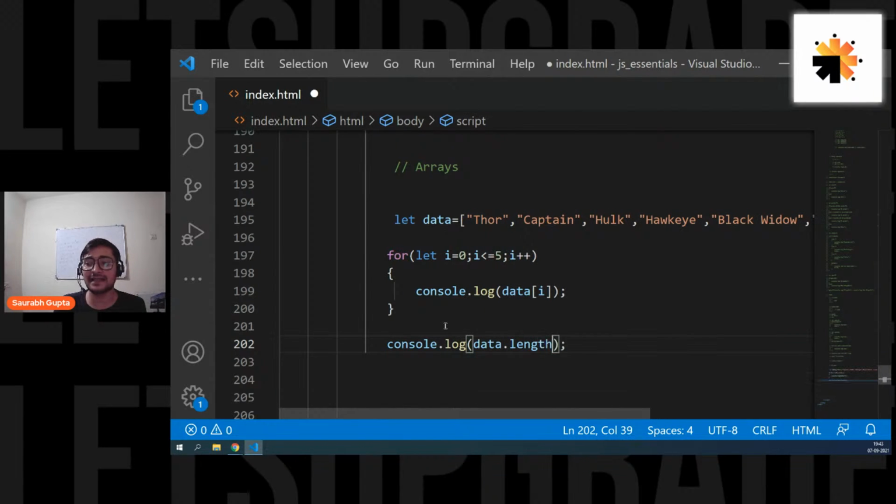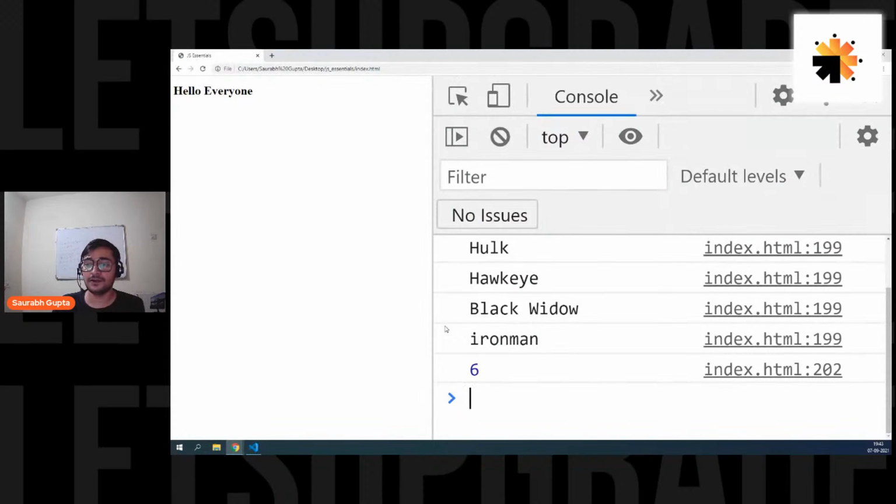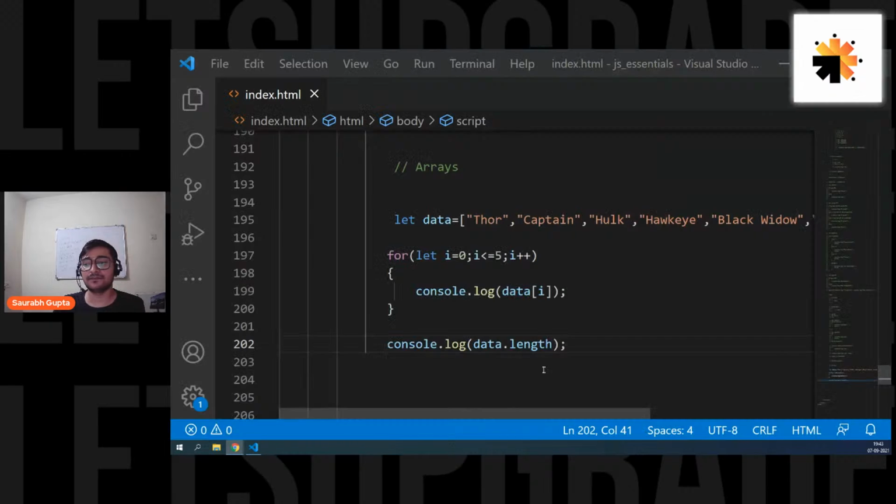There's a property called length. It will simply tell you how many elements are there in the array. Let's see. We get 6. It simply tells you there are 6 elements in the array. So length is the property that helps you find out the size of the array.